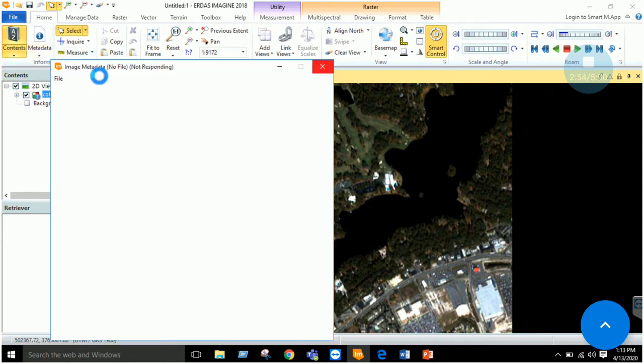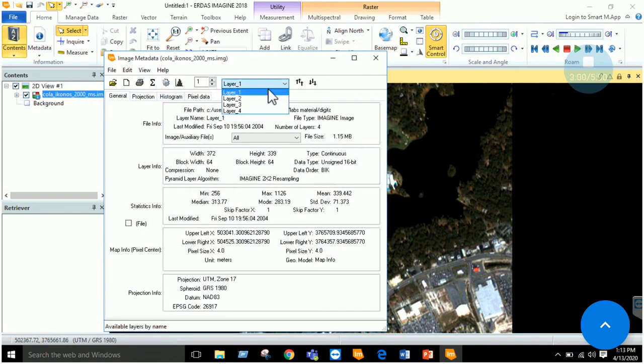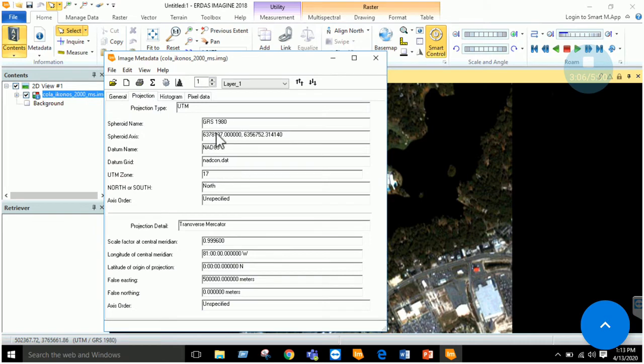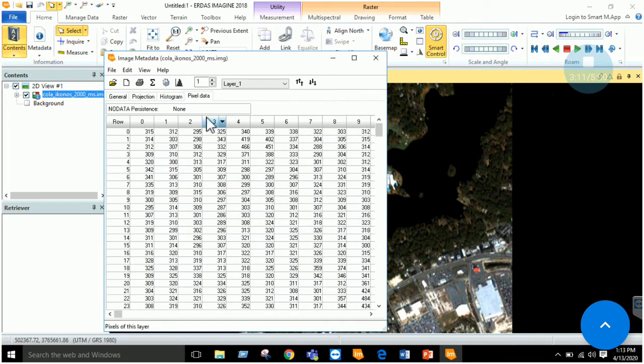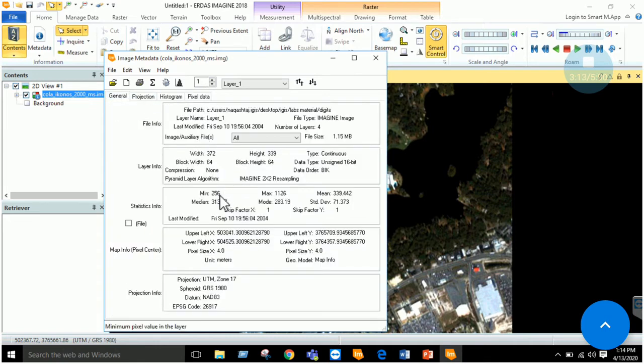It takes a couple of seconds to open the metadata. Okay, here we have the metadata. We can see that it has 4 layers. We can see all the information which we have discussed previously. We can see the coordinates, histogram, pixel data, right? So this image has a minimum of 256, a maximum of 1126, and it has 4 layers, right?